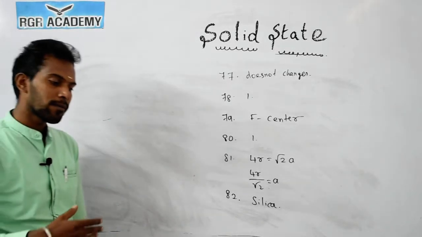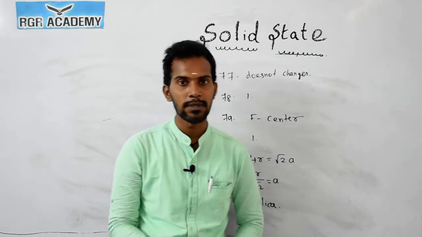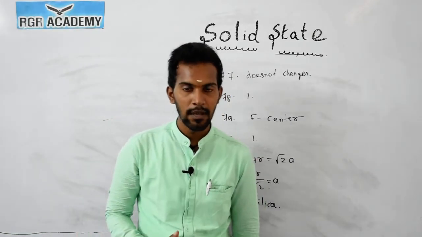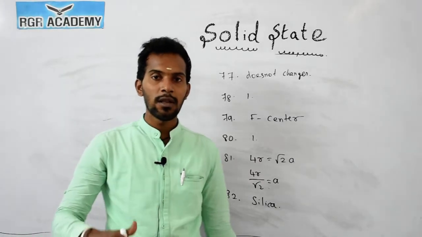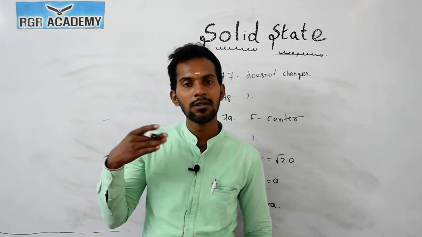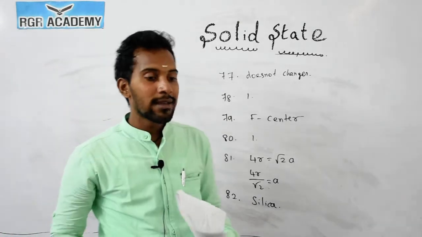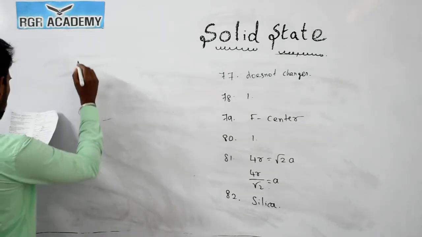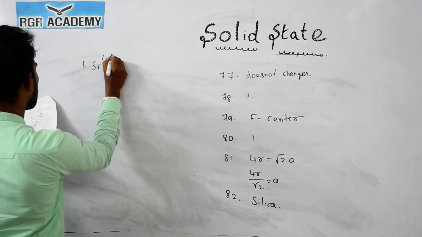If the species are isoelectronic, meaning the total number of electrons is the same, the ion with greater positive charge has a smaller radius, and the ion with greater negative charge has a larger radius. So this is the clue. The answer is 1, silicon 4 plus.